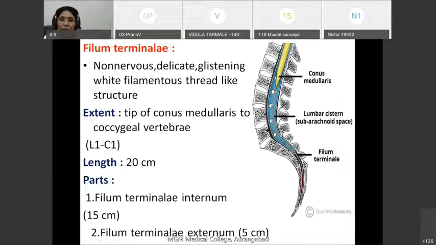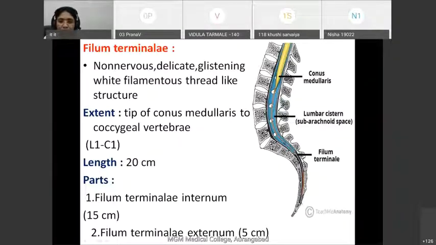So the part of the filum terminale which is present in the lumbar cistern is called filum terminale internal. Whereas the part of the filum terminale which is outside the dural sac is called filum terminale external. So the filum terminale internal extends from L1 to S2, whereas filum terminale external extends from S2, the second sacral vertebra, to the first coccygeal vertebra.